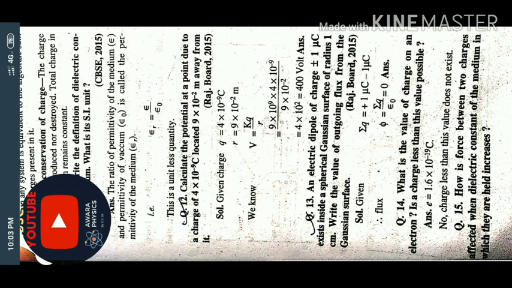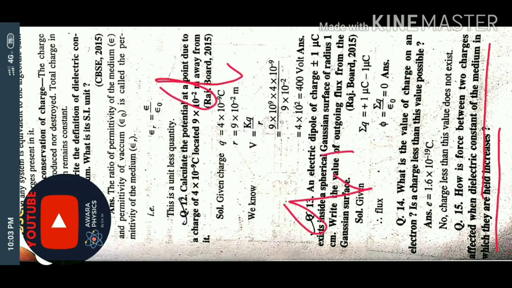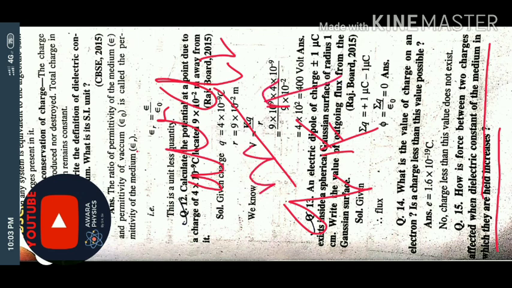In question number 15, how is the force between two charges affected when the dielectric constant of the medium in which they are held increases? Here is the Q1 charge and here the Q2 charge. When it is in air, the force is maximum. But when it is in a medium, the force is minimum.